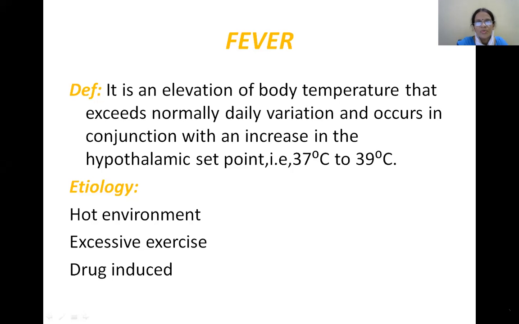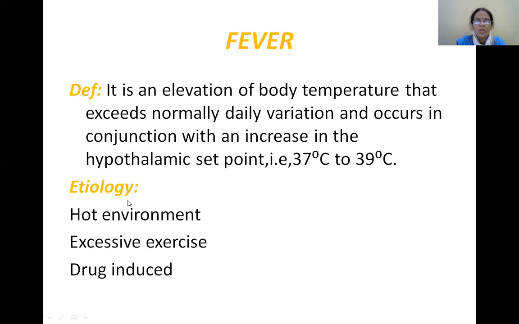So what is fever? The definition is, it is an elevation of the body temperature that exceeds normal daily variation and occurs in conjunction with an increase in the hypothalamic set point, that is 37 degrees centigrade to 39 degrees centigrade. So this is important, hypothalamic set point. There will be an increase in the body temperature beyond this limit, that is 37 degrees centigrade to 39 degrees centigrade.